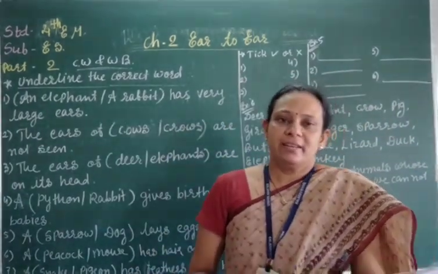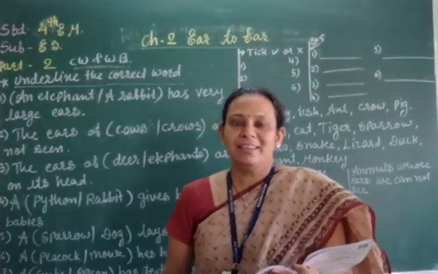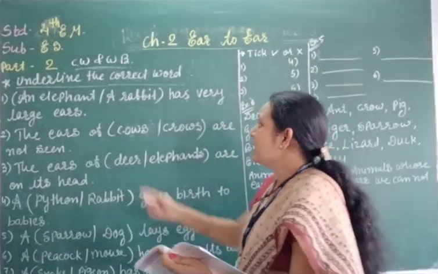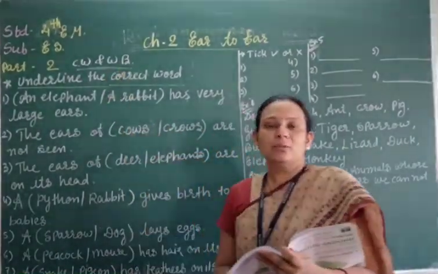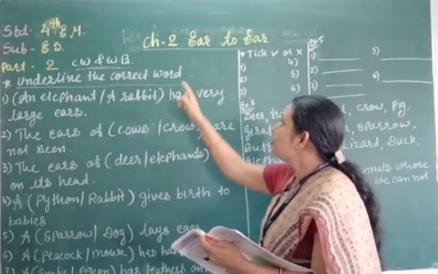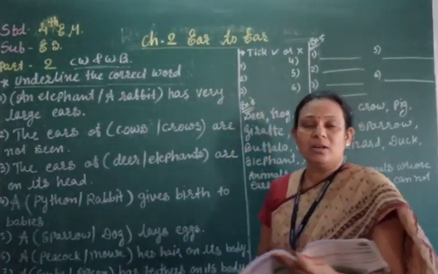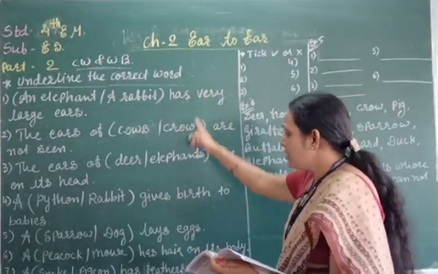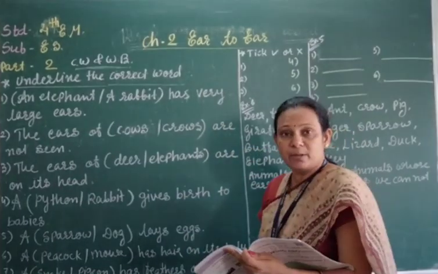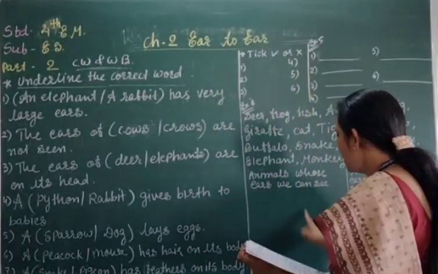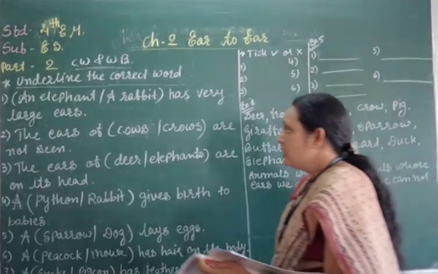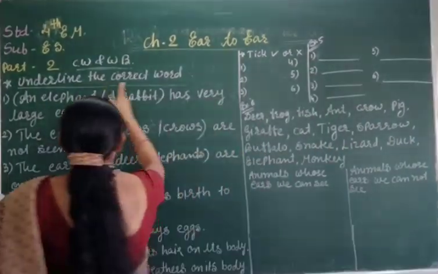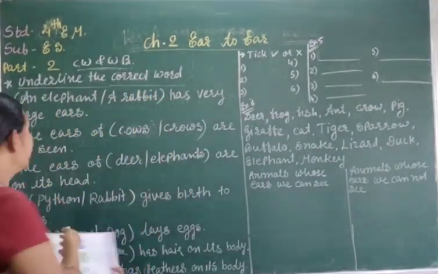Hello students, how are you? Fine. Okay. Now open your workbook. Today we see part 2, chapter number 2, Ear to Ear. Okay. This part you have to write in the CW, and this one part is of the workbook. Right? Okay. Underline the correct word.